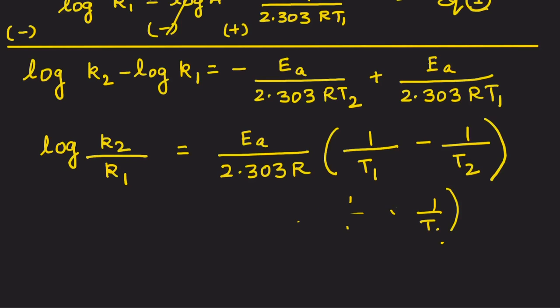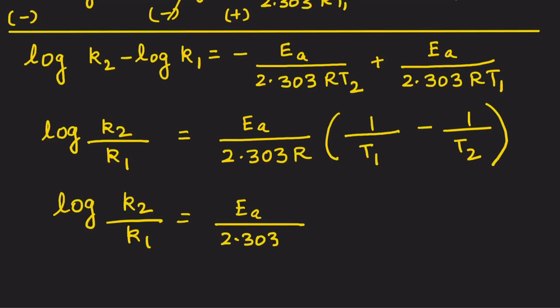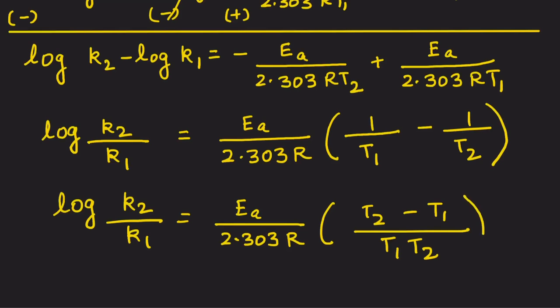Many a times we are so confused and nervous that small things also we miss out on. So log of K2 by K1 is equal to EA upon 2.303 R, into T2 minus T1 upon T1 T2.